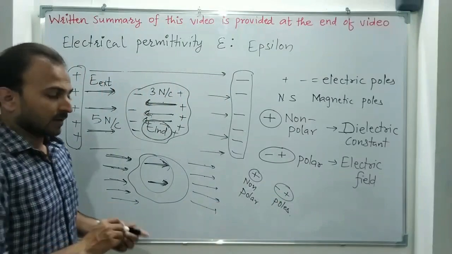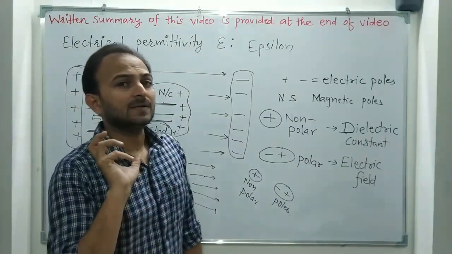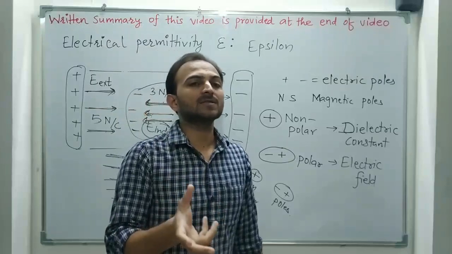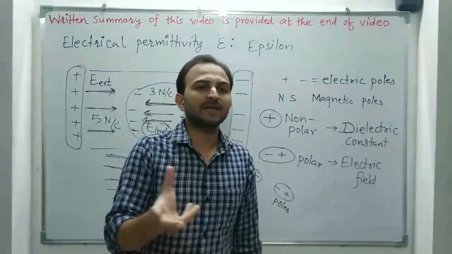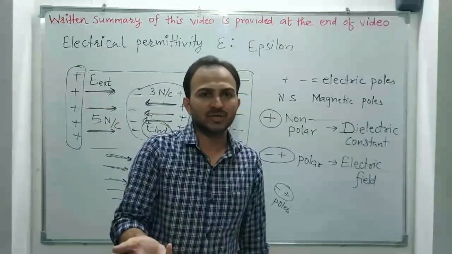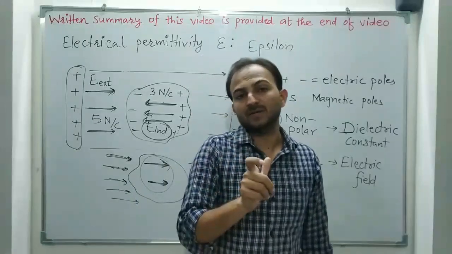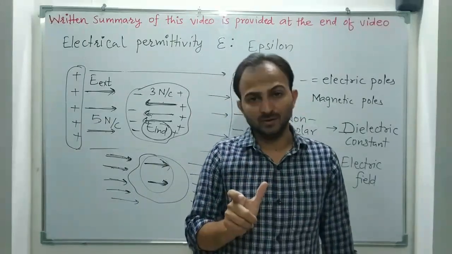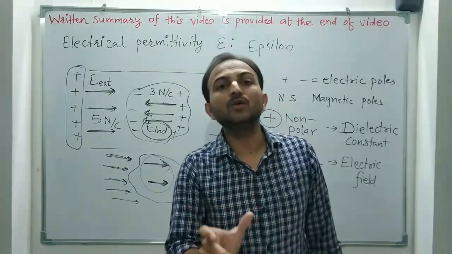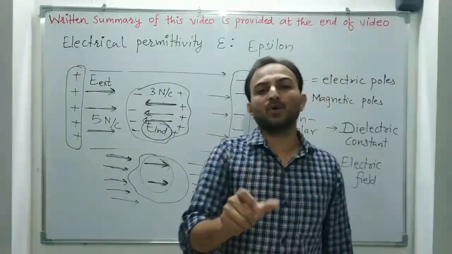So if the electric field tries to enter the vacuum, vacuum doesn't have any atoms. If there are no atoms, there will be no polarization. There will be no opposing induced field. Inside the vacuum, no induced field is produced.